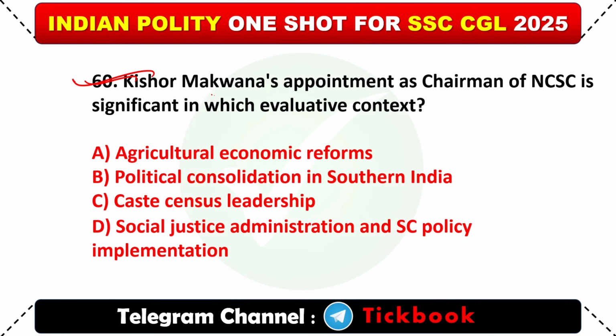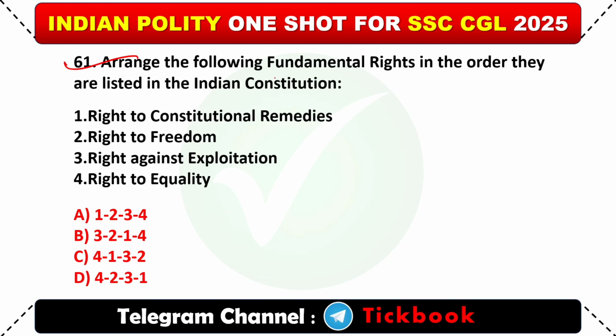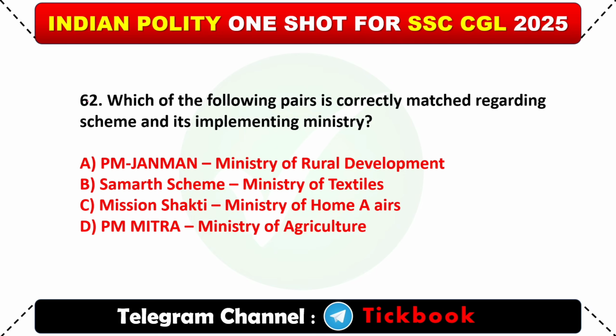60. Kishore Makwana's appointment as chairman of NCSC is significant in which evaluative context? Option D, Social Justice Administration and SC policy implementation. 61. Arrange the following fundamental rights in the order they are listed in the Constitution. Option D, 4231.